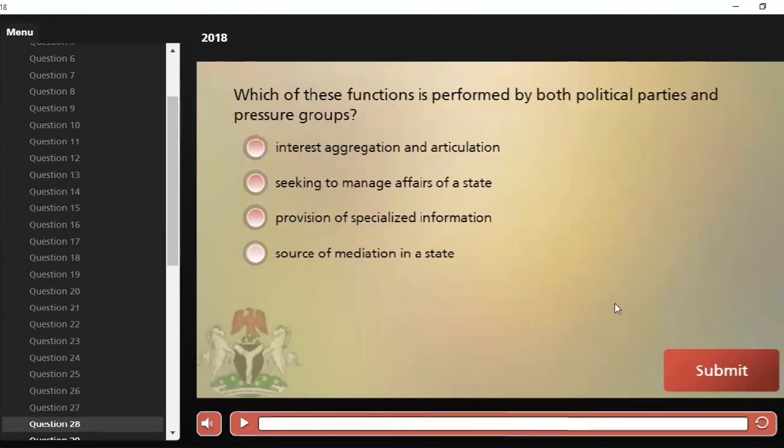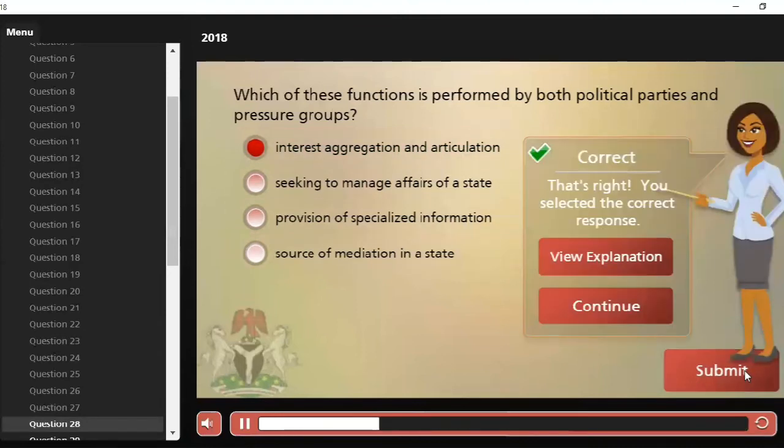Let's move over to the next question. Which of these functions is performed by both political parties and pressure groups? A, interest aggregation and articulation. B, seeking to manage affairs of the state. C, provision of specialized information. And D, source of mediation in a state. Of course, we know our correct answer is option A, interest aggregation and articulation. Both political parties and pressure groups seek the interest of their members and also articulation.